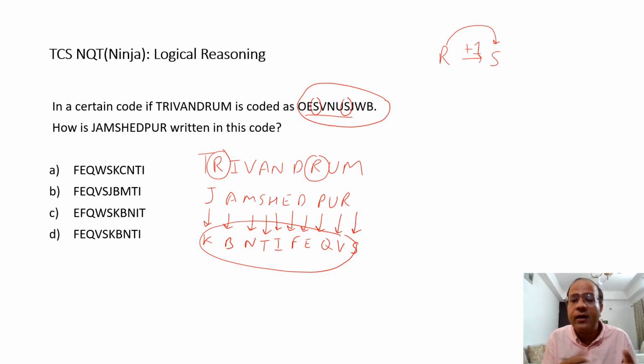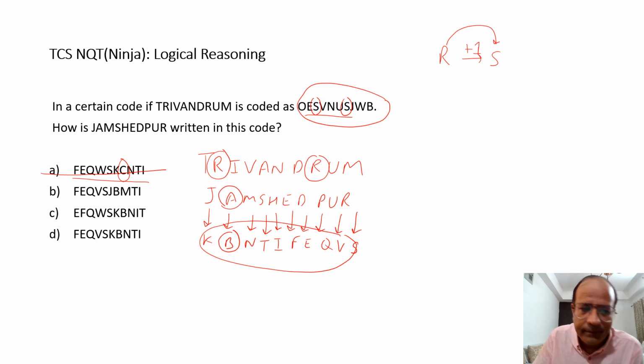Now the alphabets are not arranged sequentially. At this point you can see, okay, do I have to check all of them? But it is going to offer something for us. Let's say I look at Jamshedpur. It certainly has A, but it certainly does not have a B. Otherwise C would have been in my answer choice. So C should not be there in my answer choice. If I look at the first option, quickly I can realize that there is a C. So I can rule out the first answer choice.